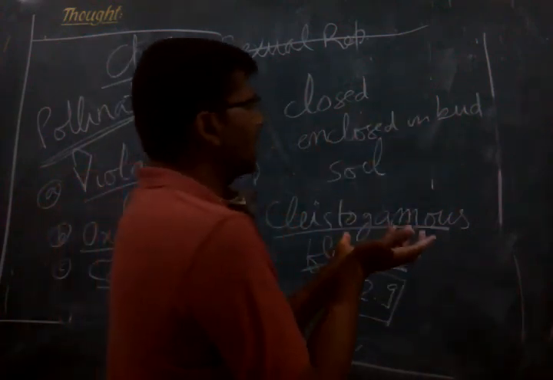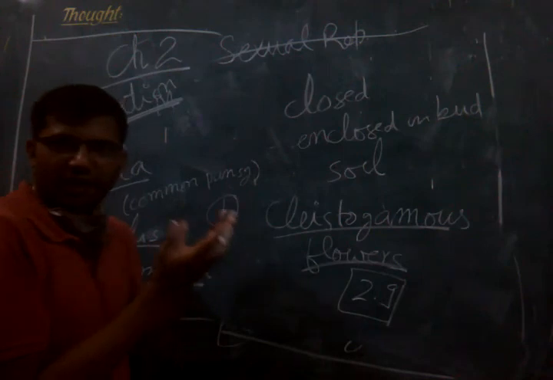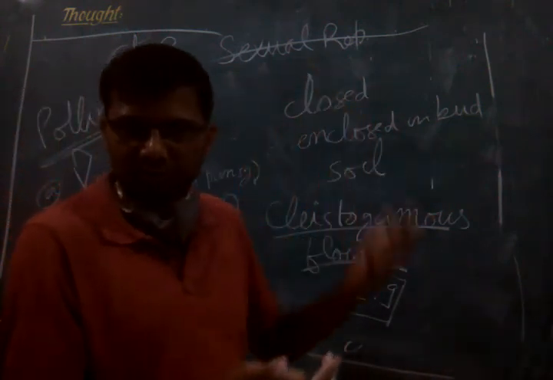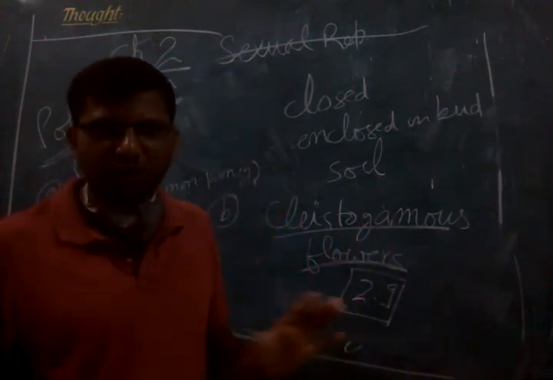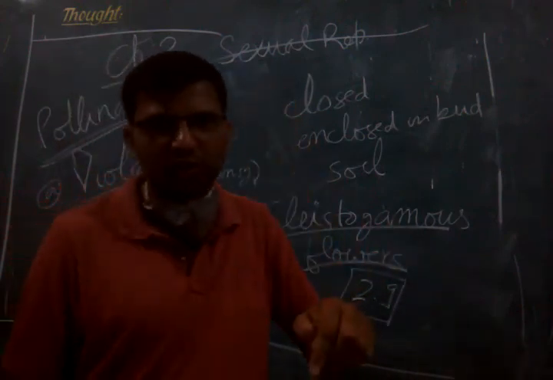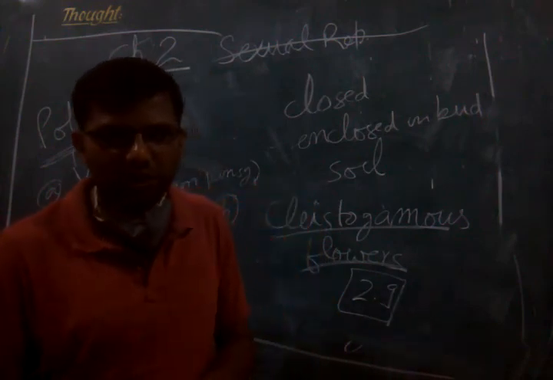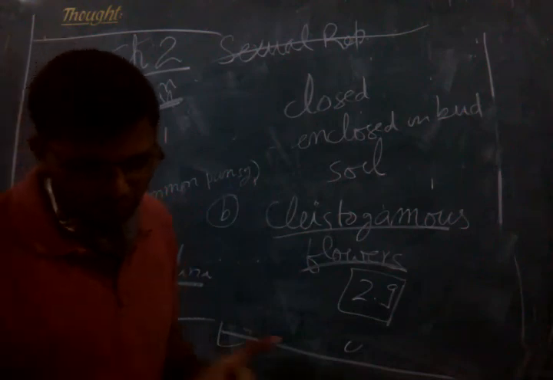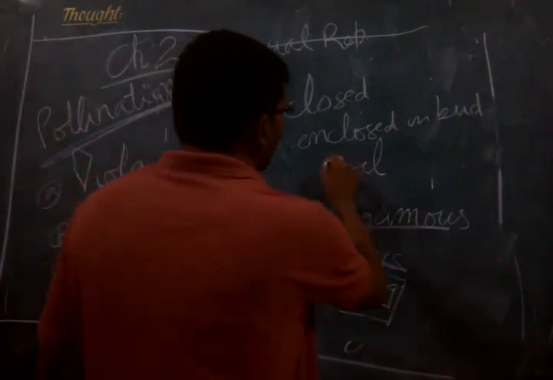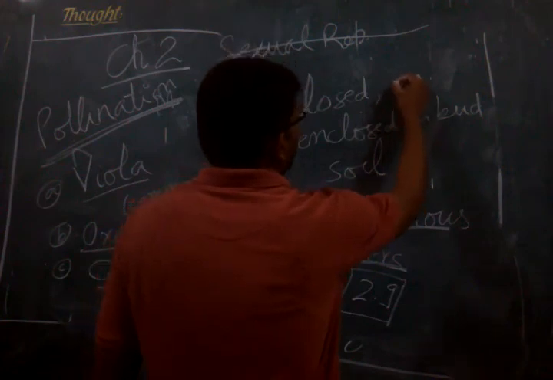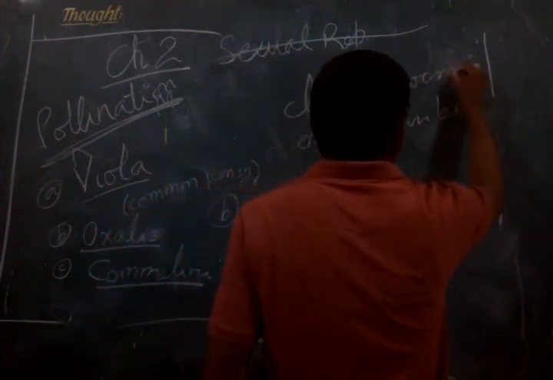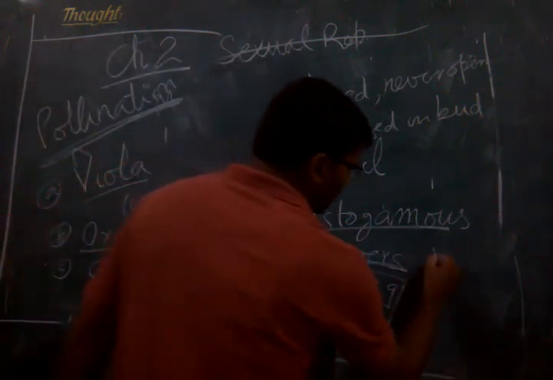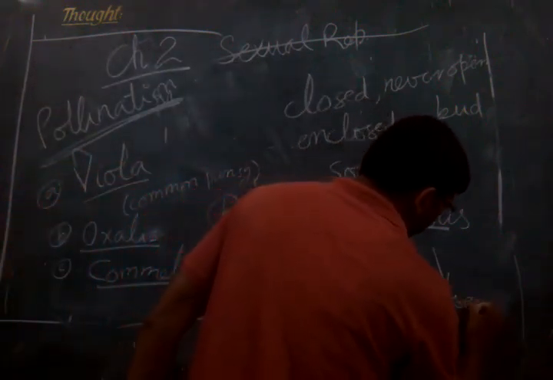Because it is enclosed entirely in the bud, it does not have any opportunity to receive pollen from some other flower or from some other plant. So it has no choice but to perform autogamy or self-pollination. Clistogamous flowers never open at all, and they are essentially autogamous.